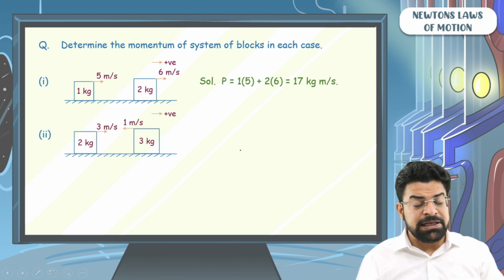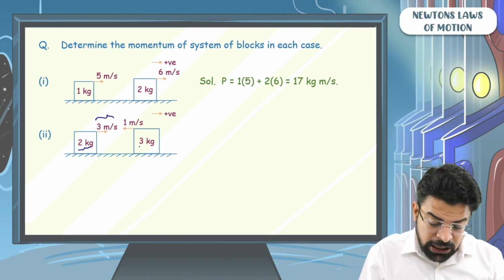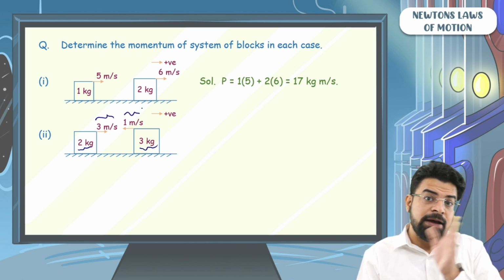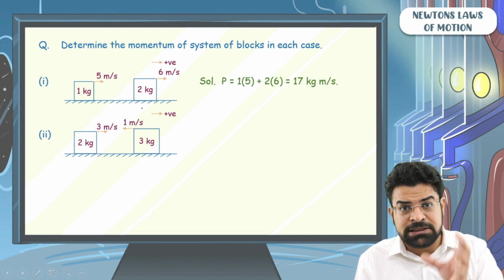If you have got these two blocks, a block of mass 2 kg going towards right with speed of 3 meter per second, another block of mass 3 kg going towards left with speed of 1 meter per second. What is the momentum of this system of masses?